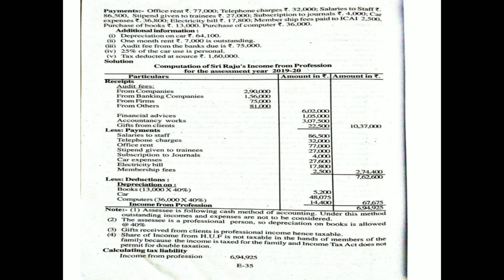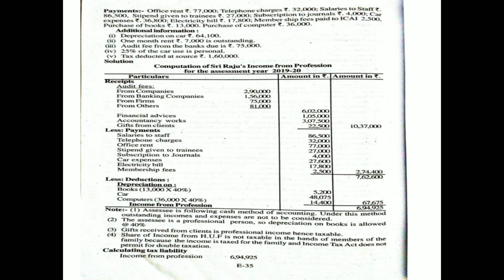Now, financial advisors 1,05,000. Accountancy works 3,07,500. Gifts from clients 22,500. It is also of routine nature, gifts from clients. So these all are revenue receipts. Take the total. It comes to 10,37,000.